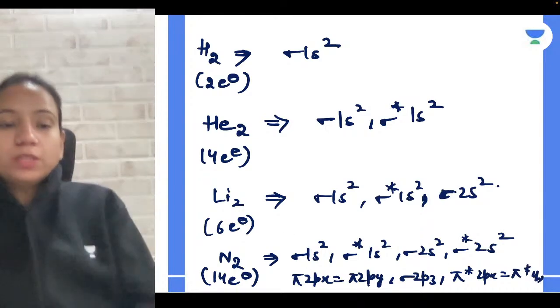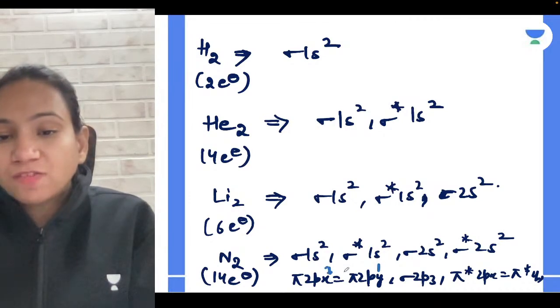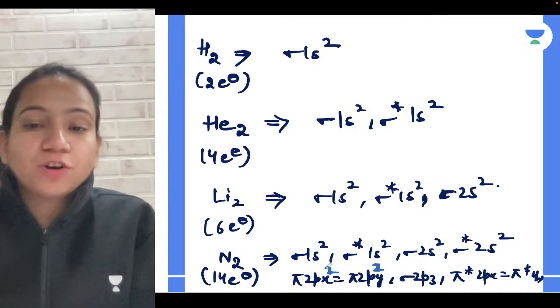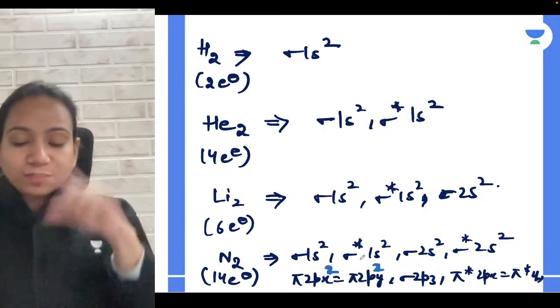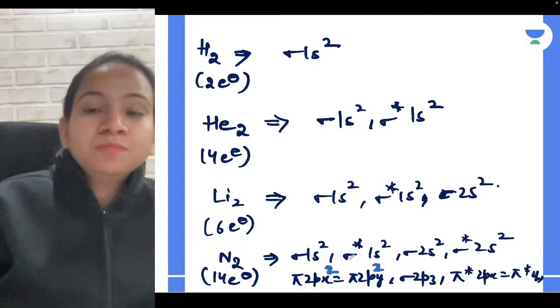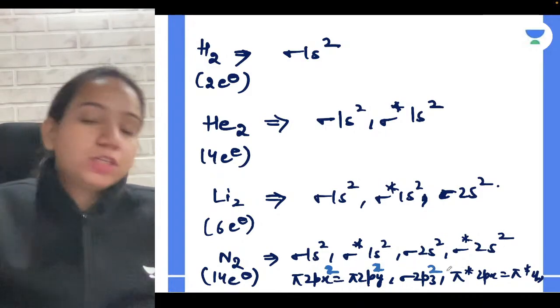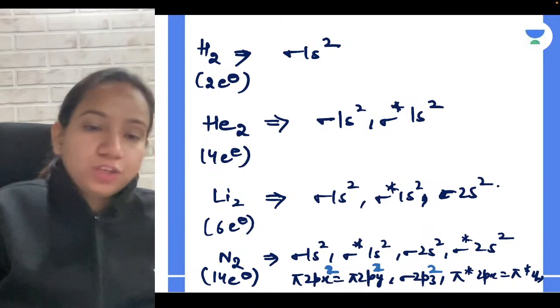Already 8 electrons are filled. I will fill more: 9, 10, 11, 12. Now why have I filled them first half and then full? Because they both have the same energy. So first I should make them half filled, and only then can I make them fully filled. So you will fill the electrons here: 2, 4, 6, 8, 10, 12, 14. So a total of 14 electrons are filled. This is the configuration for it.